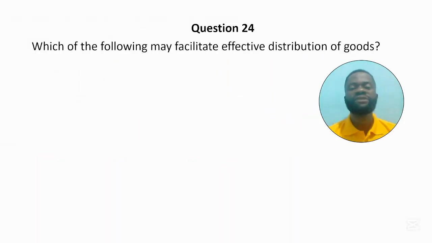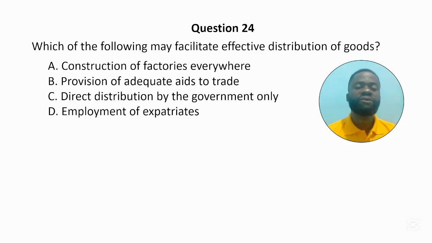Question 24. Which of the following may facilitate effective distribution of goods? A. Construction of factories everywhere. B. Provision of adequate aids to trade. C. Employment of expatriates. D. Direct distribution by the government only.